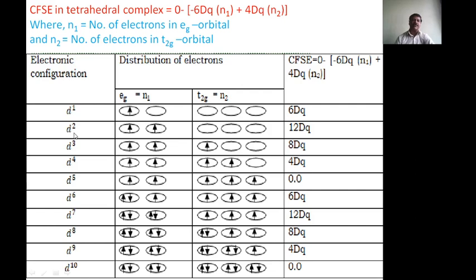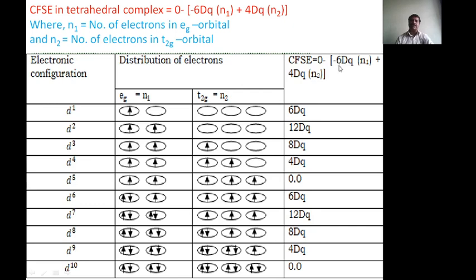Suppose we take d2. Then 2 electrons reside here, and therefore N1 is equal to 2, which gives 12 Dq, or simply 1.2 delta T. Similarly for d3, there are 3 electrons, and because it is a high spin complex they are singly filled. Therefore N1 is equal to 2 and N2 is equal to 1.